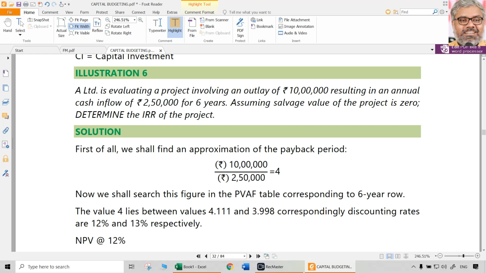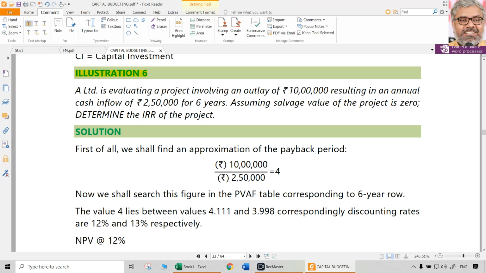And let us solve some of the questions for understanding purposes. Of course, NPV, we know when the cash flows are uniform, PVIFA can be taken instead of PVIFs. So let us look at this illustration 6. A Limited is evaluating a project involving an outlay of 10 lakh rupees, resulting in an annual cash inflow of 2,50,000 for 6 years. Assuming salvage value of the project is 0, determine IRR of the project. Directly, IRR of the project is asked.